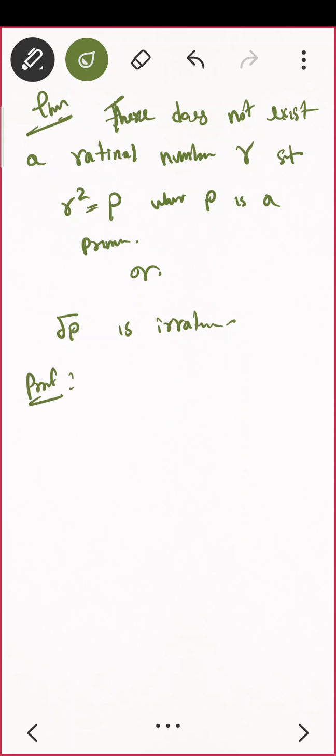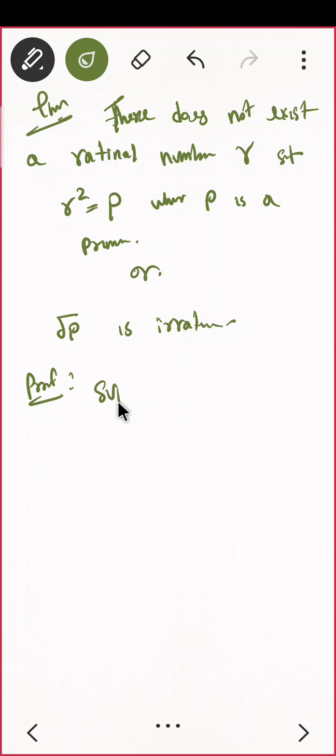Can you try? I have already given you a hint about what to use. I think we did that when we were doing types of proof. You want to prove there does not exist a rational number r such that r square equal to p. So what should you start with? Suppose if possible there exists, correct?